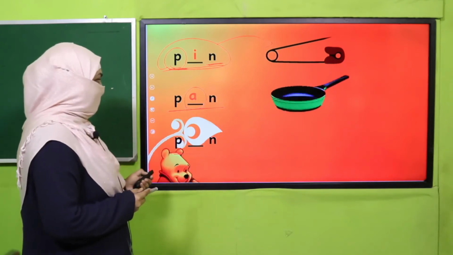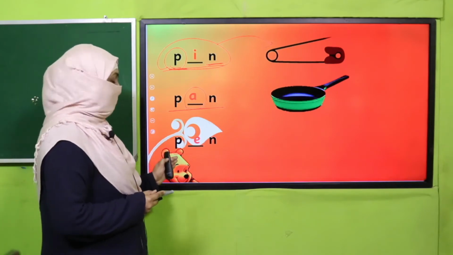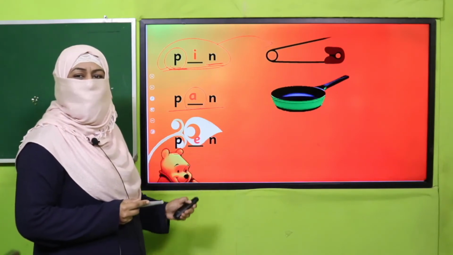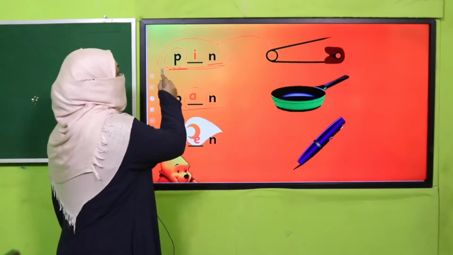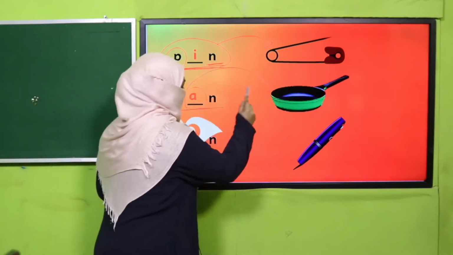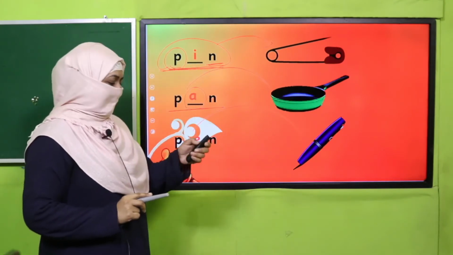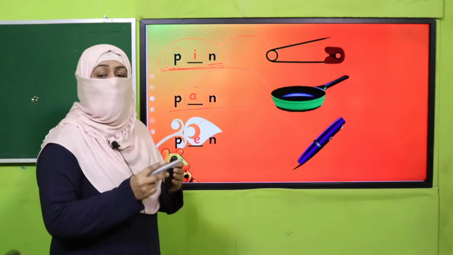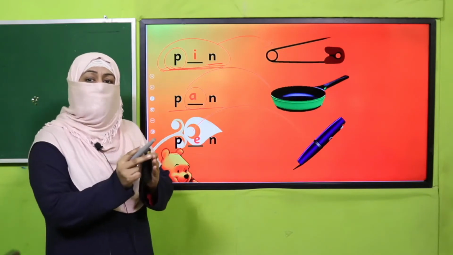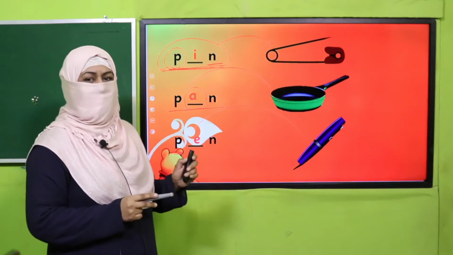And the third letter, if I put E over here, it becomes P, E, N, pen. You see, individual sound is there, and every individual sound makes a word which is different, right? So this is how, because of the individual sound, we make the words, and the words are different from each other.